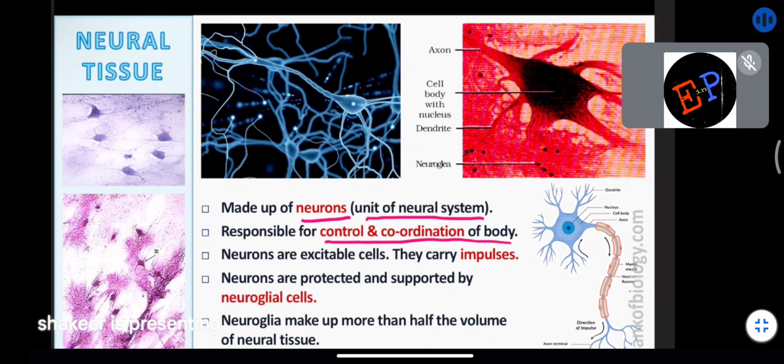In the total human body, the contractions, the relaxations, everything is controlled by nerves. Are you able to understand? So this neural tissue is made up of neurons. Neurons are excitable cells and they carry impulses. What is meant by excitable cells? These cells have the ability to produce impulses. Impulses means electrical impulses are produced in the human body.